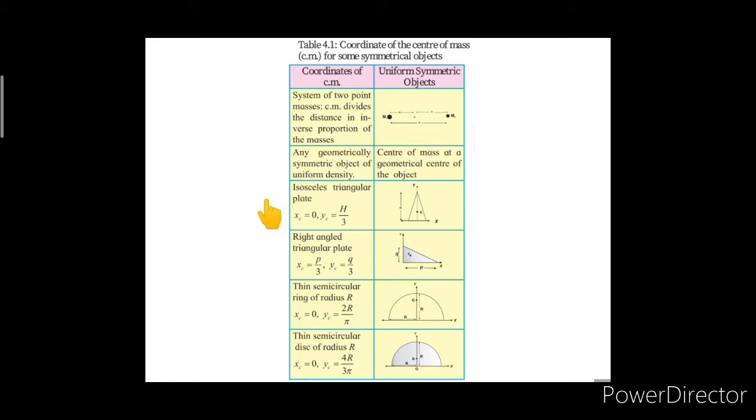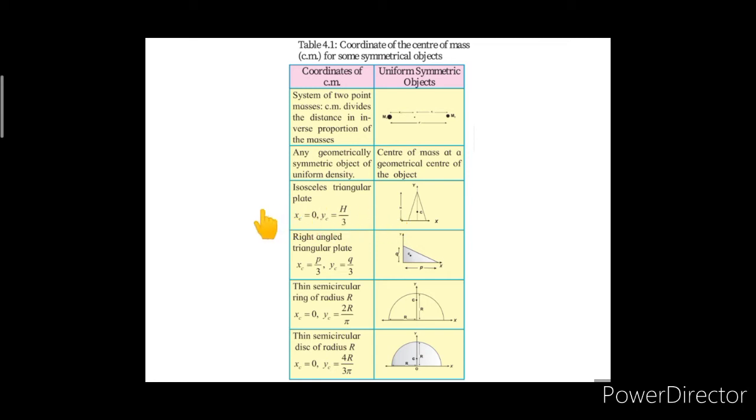Now, for the isosceles triangular plate, the center of mass would lie at this point given as C. Here we are considering the x and y coordinates, and for this point C, which represents the center of mass, the x coordinate would be 0 and the y coordinate would be h upon 3, where h is the height of this isosceles triangle.